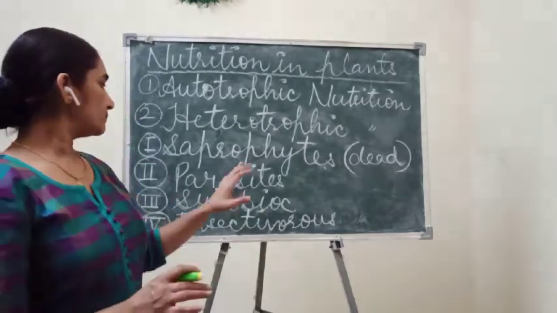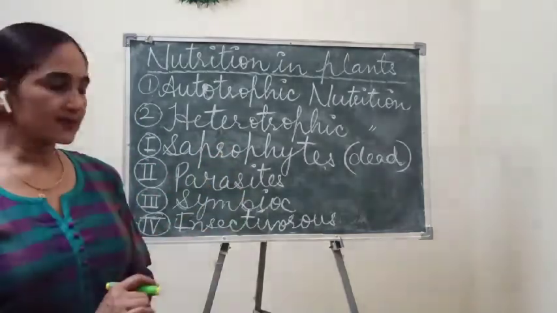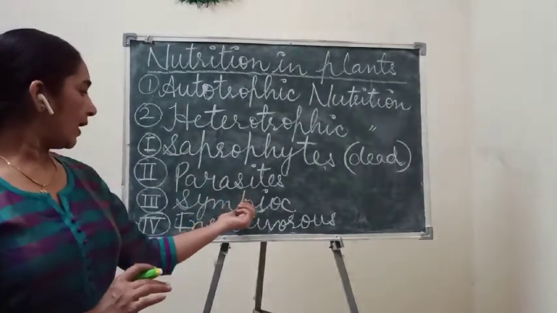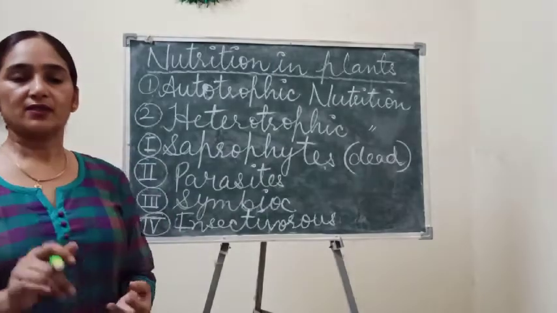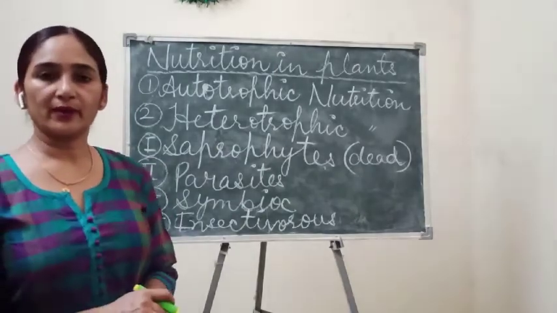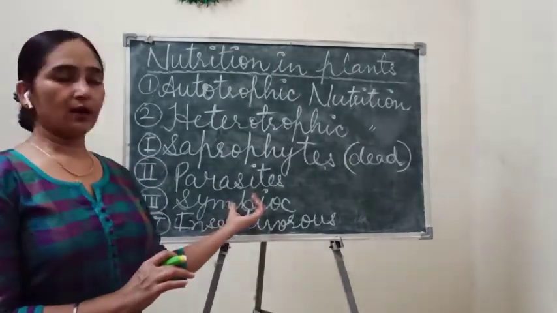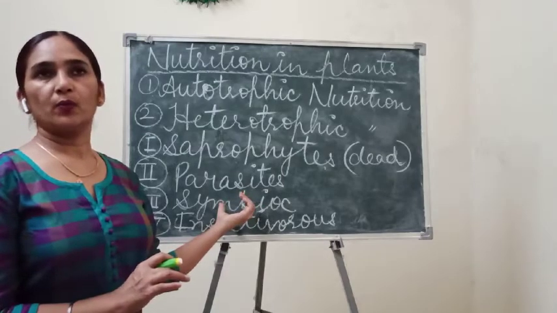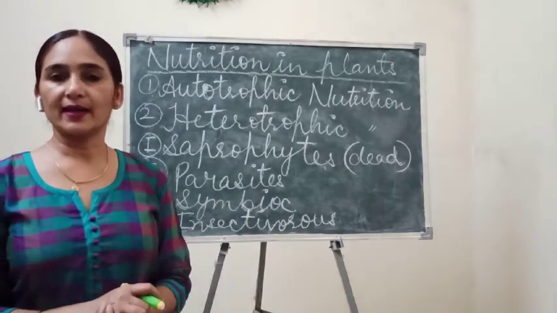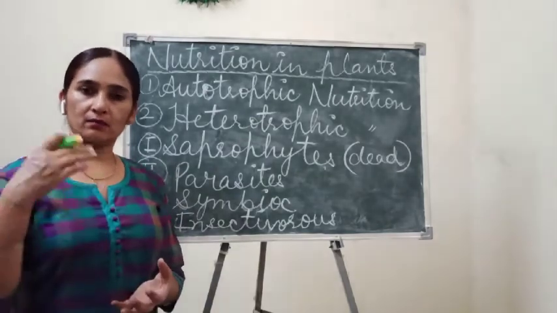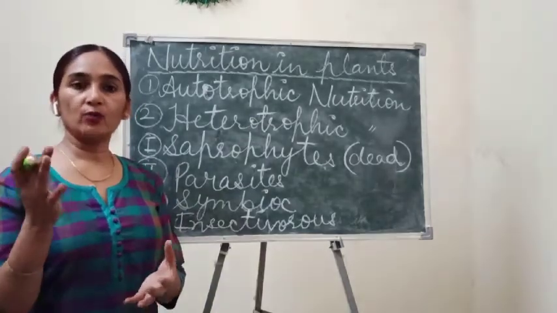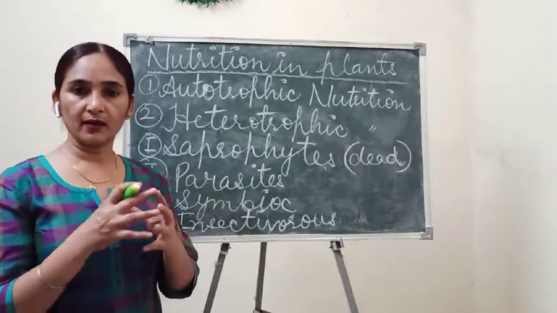Okay, so these are the parasites, and under symbiotic relationship, you must have studied in the month of April, I think in your book they have given lichens as an example. Okay, lichens, and one more example of leguminous plants and bacteria.